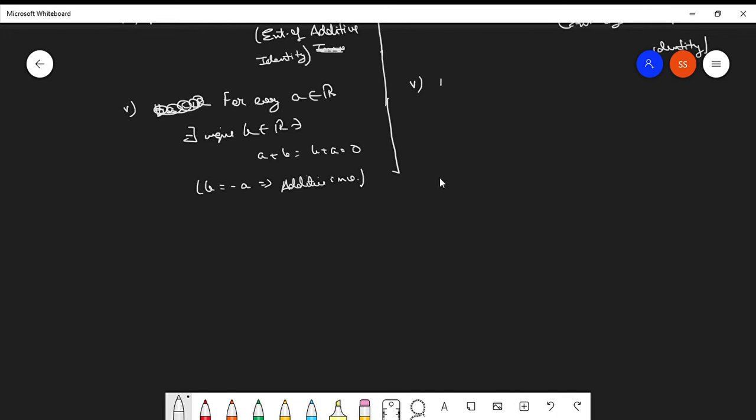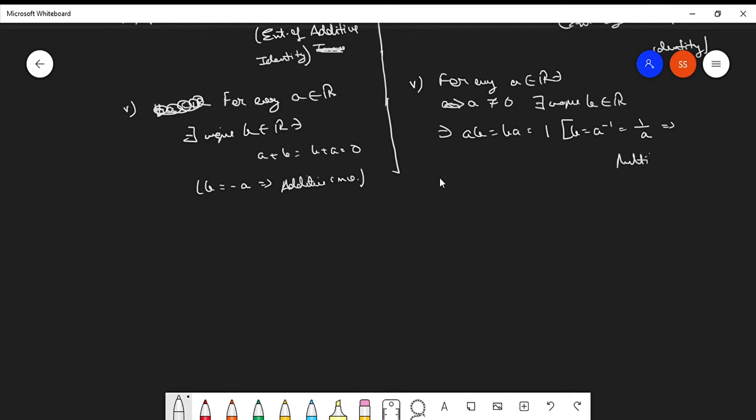Similarly, for every a belonging to R such that a is not equal to 0, there exists a unique b belonging to the set of R such that a times b is equal to b times a is equal to 1. Here this b is represented as a inverse or 1 by a and is called the multiplicative inverse. I hope this portion is clear.